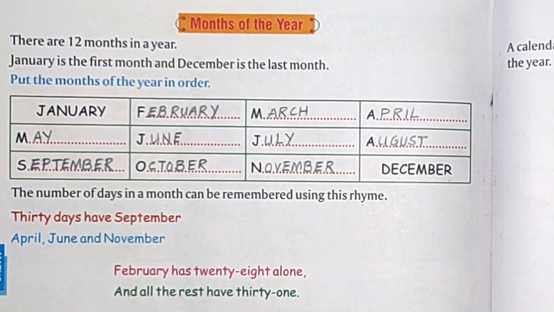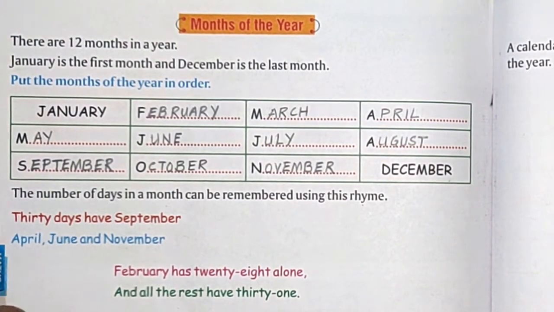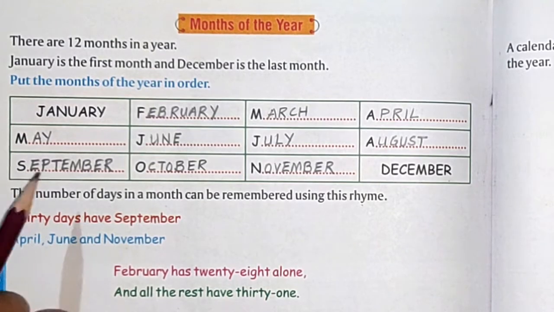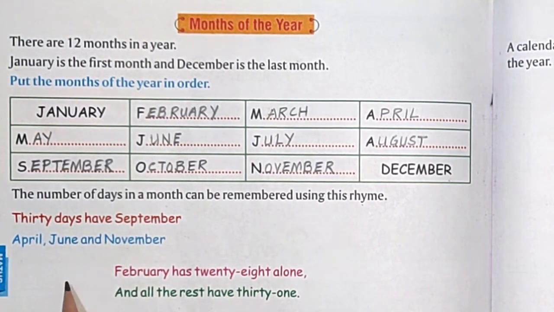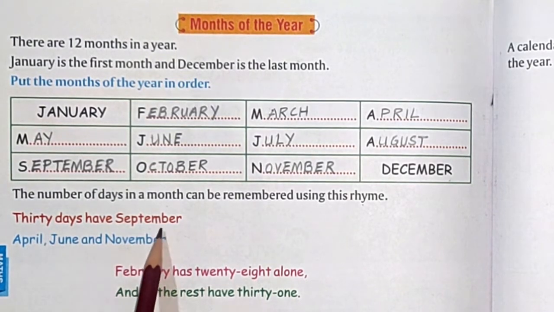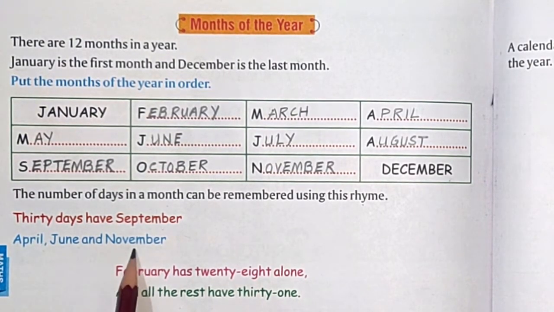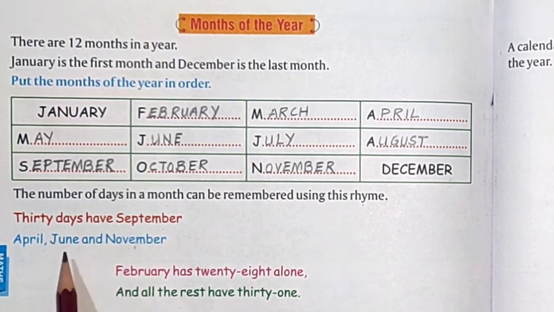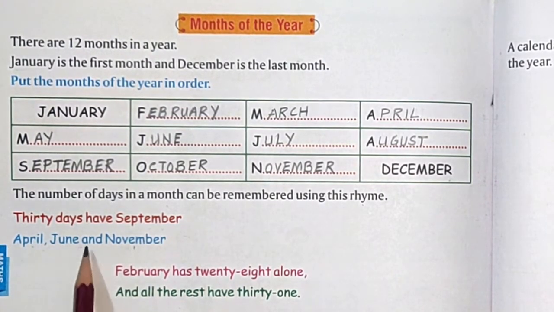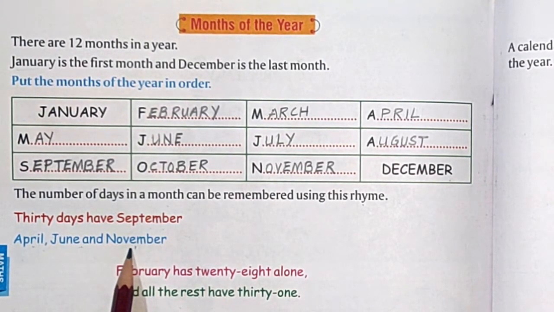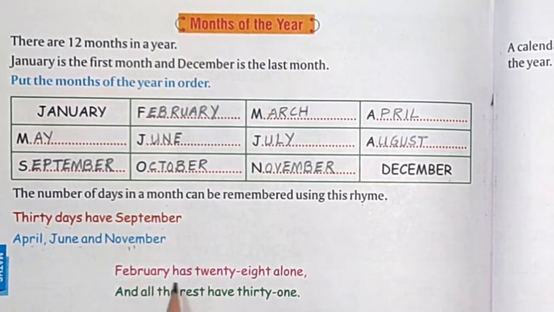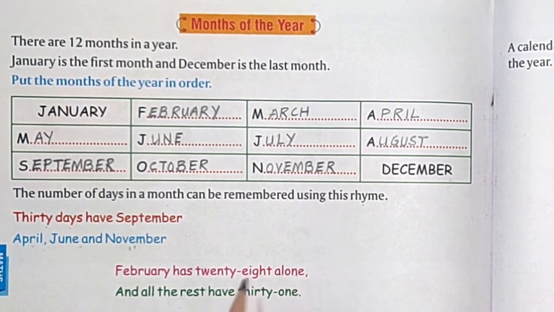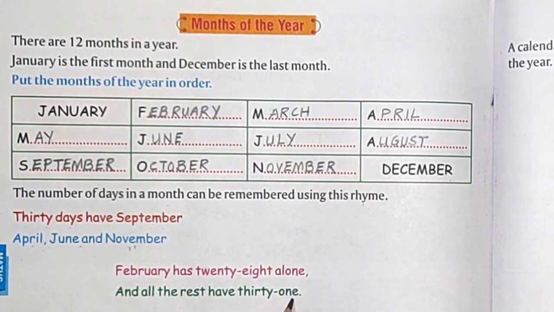So let us count how many days are there in a month, in every month. We will do that later. So by this rhyme you can remember 30 days have September, April, June and November. Understood? February has 28 alone and all the rest have 31.